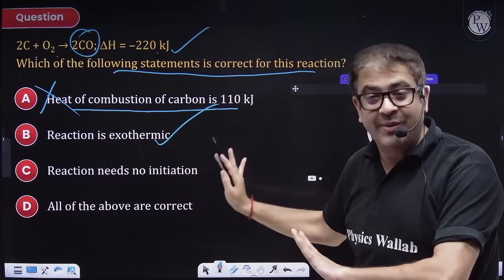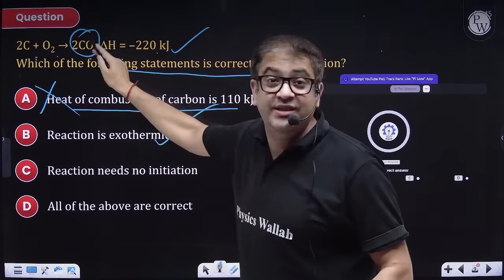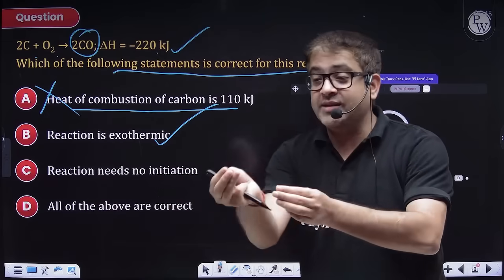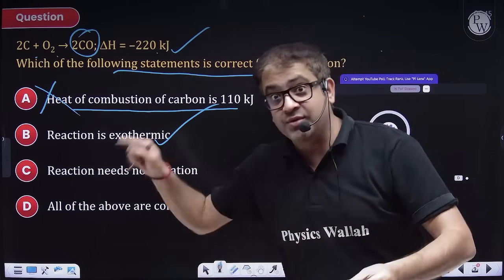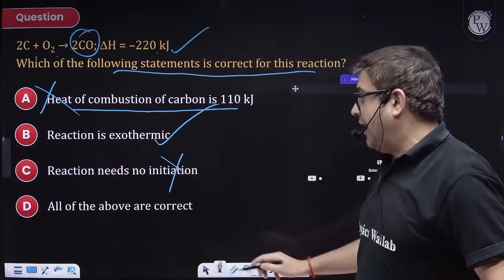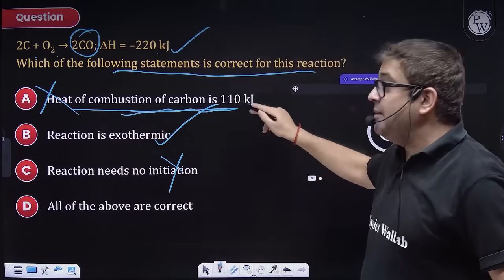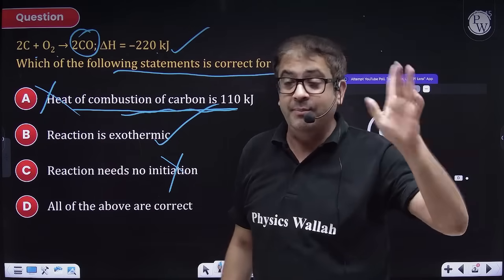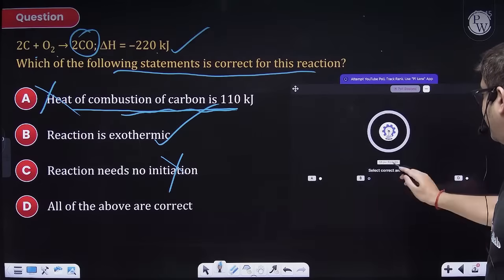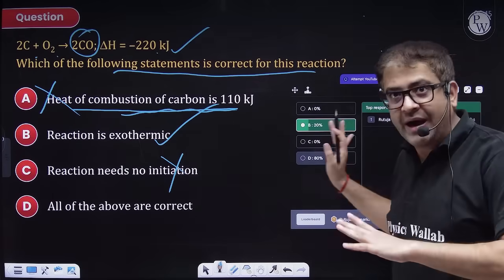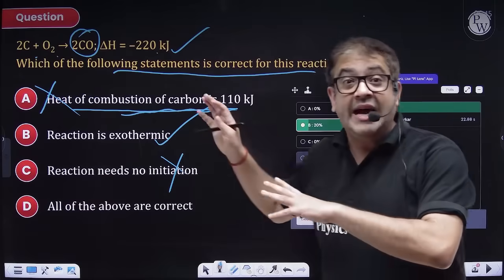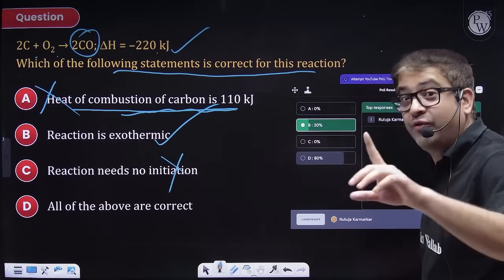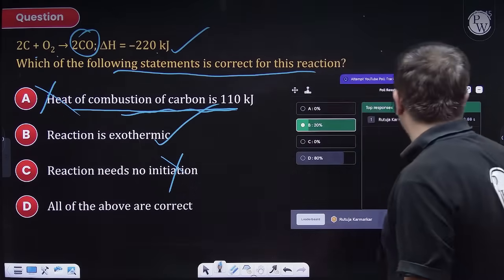Theoretically, you must have understood that because it should be CO2, option A is correct. Obviously, combustion always requires somebody to put in extra energy. So initiation is required. And obviously many people will fall into the trap that this is combustion. No, beta, it is not combustion, it is incomplete combustion. So the answer is obviously as expected. Let us check. Still, I knew because these are the traps NTA is waiting for you to fall into. So don't fall into those traps. Moving to the next one.